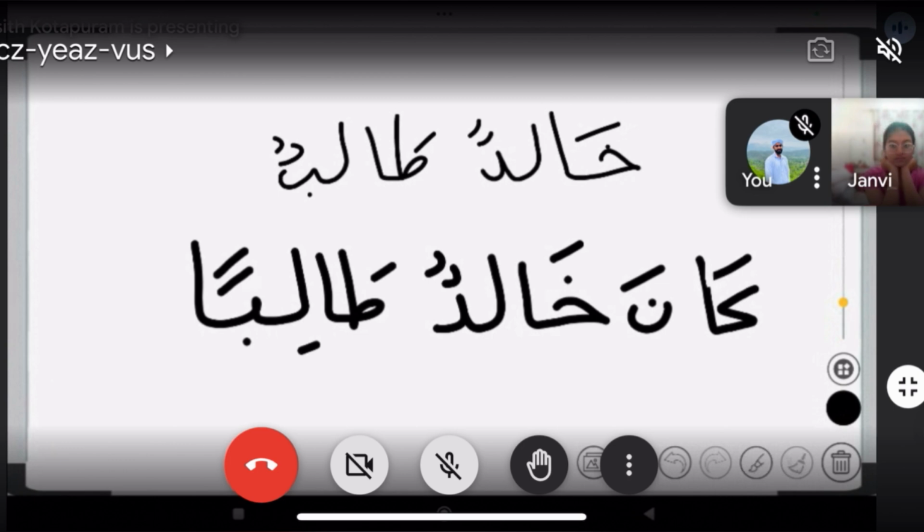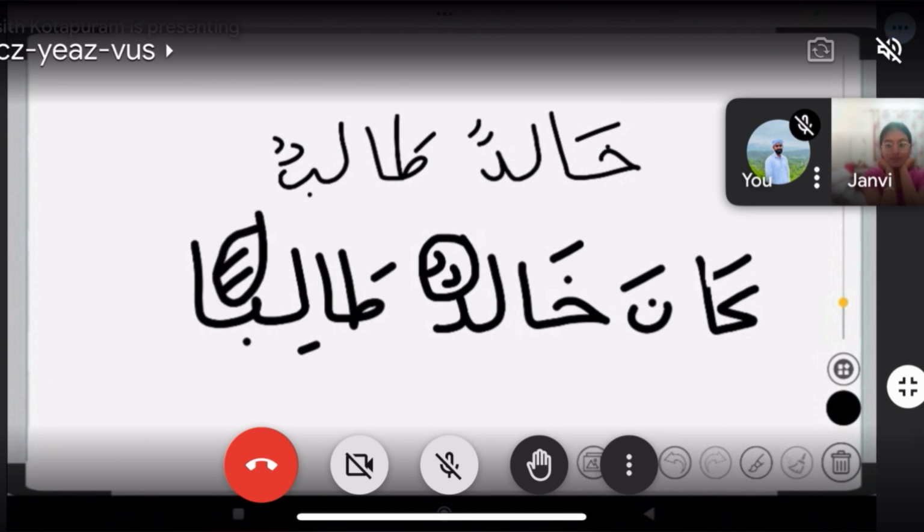And look at the change that happened when Kana entered the sentence. Khalidun is nominative case with a damma. But Talibun was nominative case, and it became accusative case.